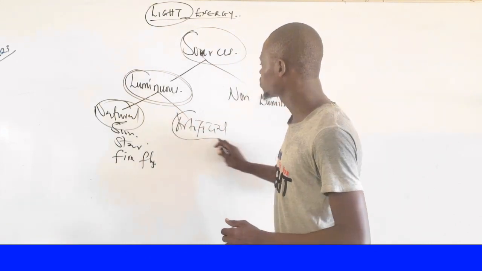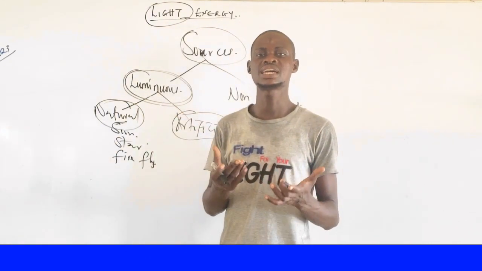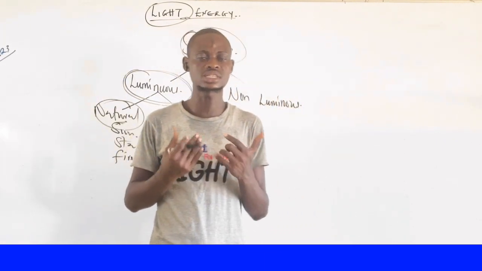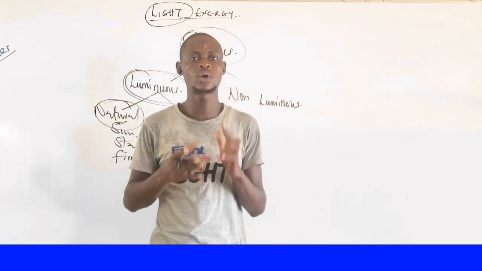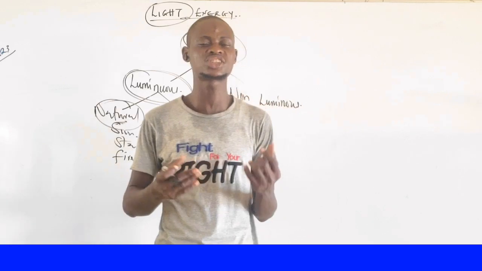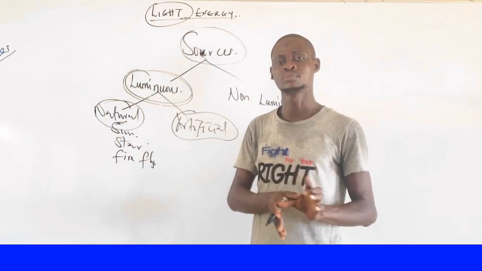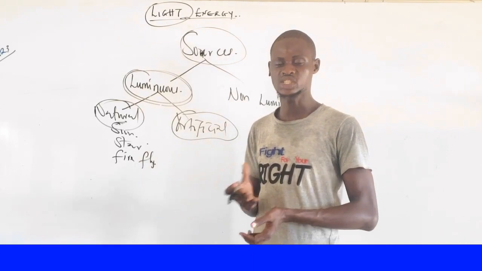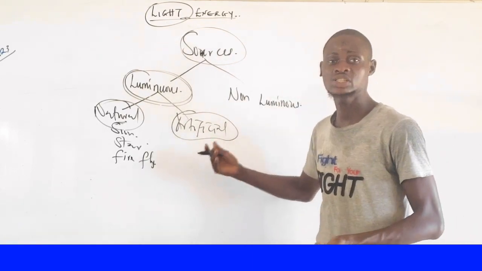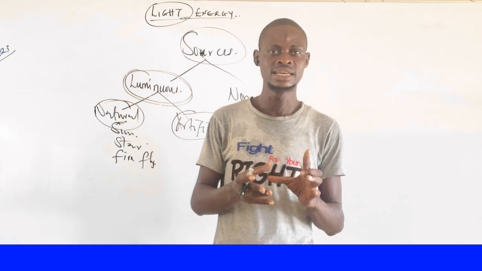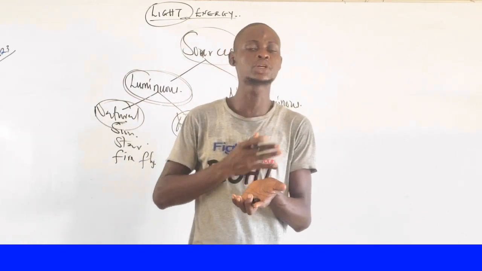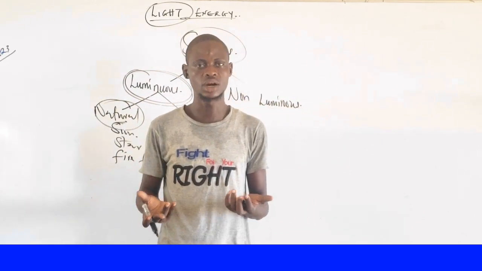Now, when we talk about artificial sources, you also know that when God created something, human beings will surely try to create their own version of God's creation, but we might not be as perfect as God. Artificial sources are sources of light that are man-made.